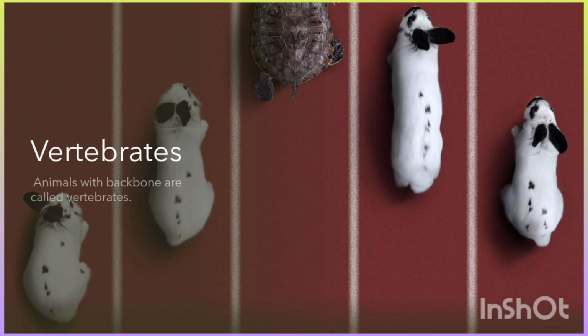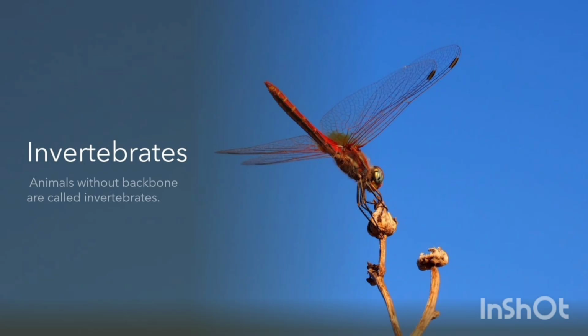So the animals which have a backbone are considered vertebrates, while the animals without a backbone are considered invertebrates. It means all the types of animals which do not have a bony skeleton, etc., will be considered invertebrates. So they will have an exoskeleton, a hard outer covering to protect their bodies, but they will not have the internal skeleton like all the vertebrates have.